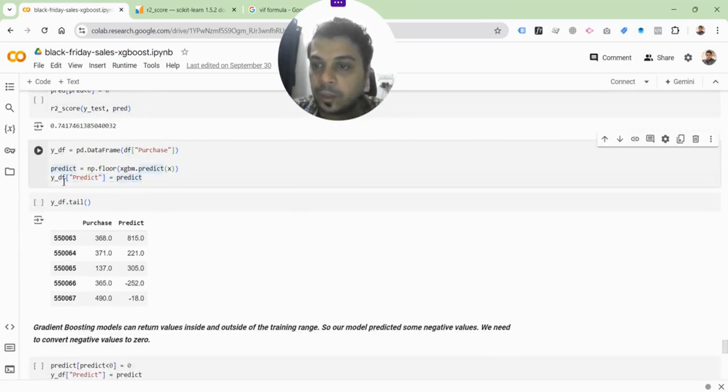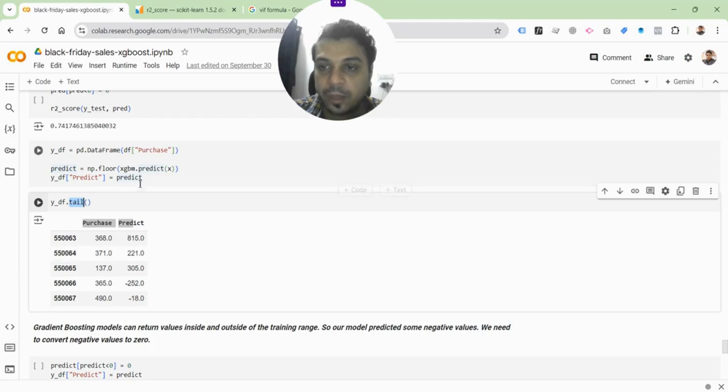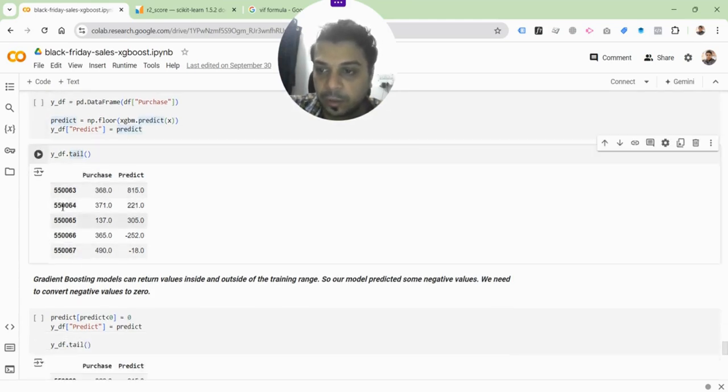As you can see here, we are creating a new data frame called y_df. We are putting the purchase column within it, and we are creating another column called predict, having all the predictions. There you go, another data frame here, and we are looking at the last few values. That's what .tail does, the last 5 values, just like .head gives you the first 5 values. So purchase and predict, the 2 columns, and the values for each have been given here for the different product IDs. Remember, we had truncated them by removing the P00, but these are the ones. The last one is 550067, right?